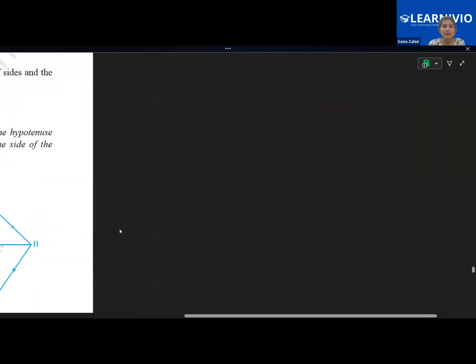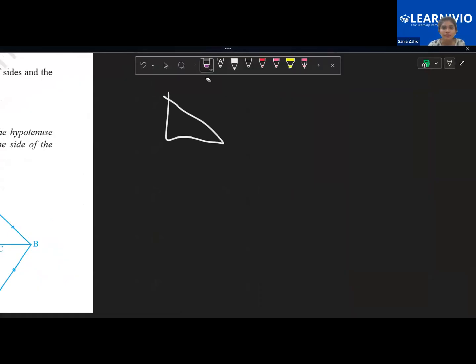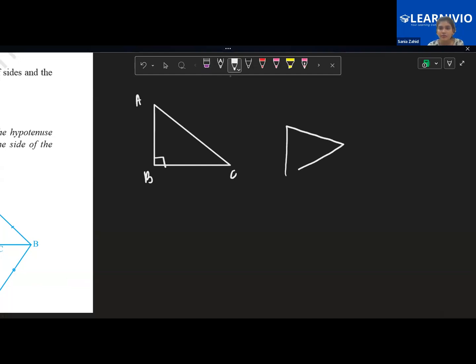Whenever I have two right angle triangles, let's suppose this is A, B, C, and then I have one more, and let's suppose this is P, Q, R. So children, both of them have a right angle each.